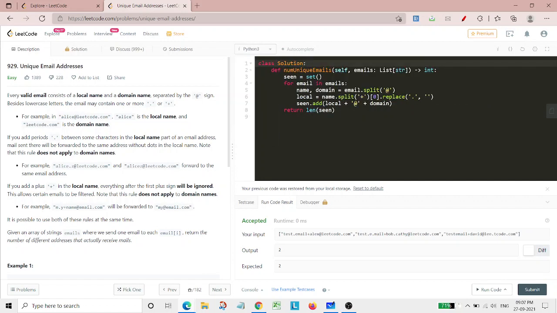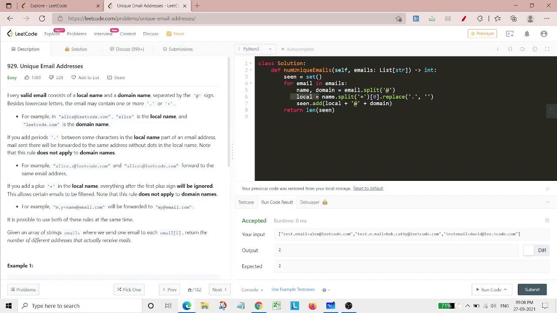And now in Python 3, again we have this set, we store in it, and we return the length of this set. Here we simply go through the emails and check each separate email. We split it into name and domain by the at the rate symbol, and then we have this local name.